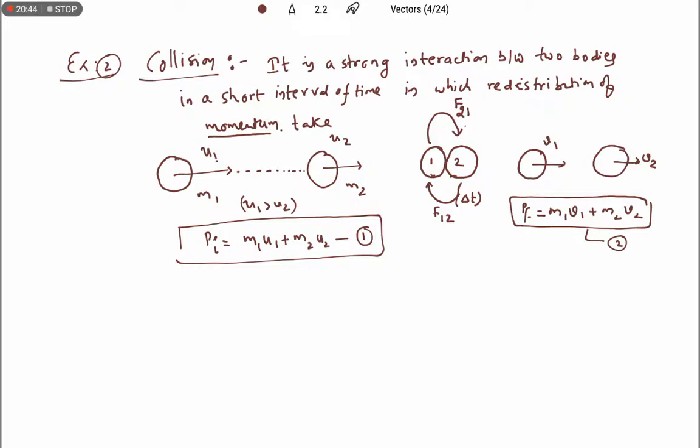No. The force exerted by 1 is on 2, and the force exerted by 2 is on 1. These are only internal forces. No additional force is coming from outside. No external force; only internal forces come into play. So when internal forces come into play and external forces are 0, then what can we write?